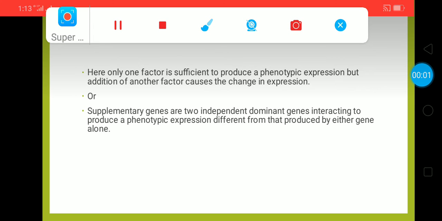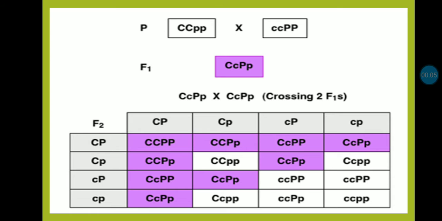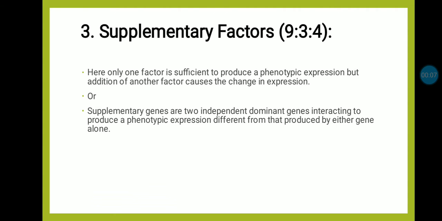In this video, we are studying about the supplementary interaction of genes. In the previous lecture, we saw that complementary interaction means co-working of the genes.